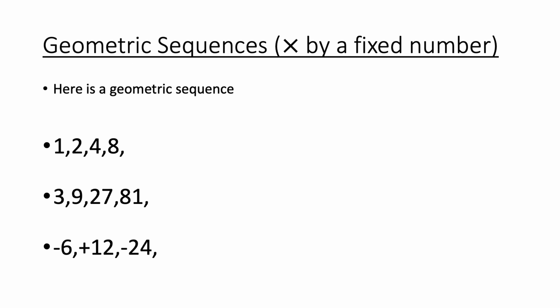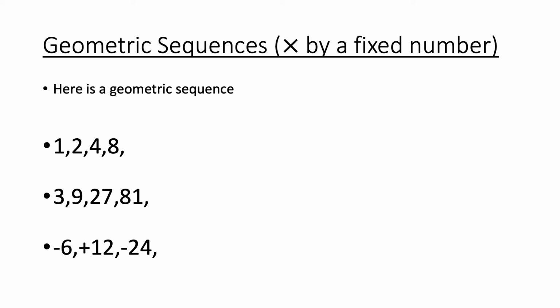Right, guys. Geometric sequence here. So it's multiplied by a fixed number, either a whole number or a fraction. So here I'm multiplying by 2. Oh, it looks like an add there. It should be a multiply.